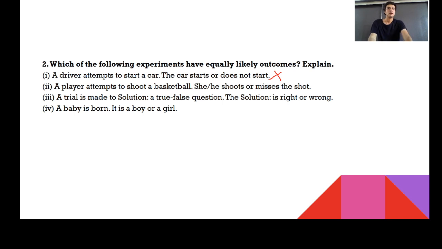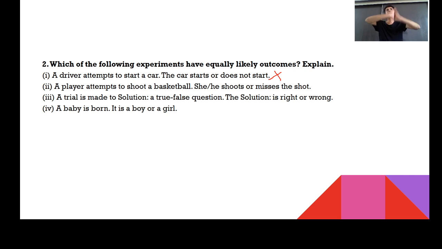Second question: a player attempts to shoot a basketball. She or he shoots or misses the shot. Again, it's a controversial question. Some people say that all the time I shoot, some say that all the time I miss. First of all, this kind of question will never come in your exam. But here I can say that yes, it is a likely event. There may be many students who say no, it is not equally likely. Then also it is absolutely fine.